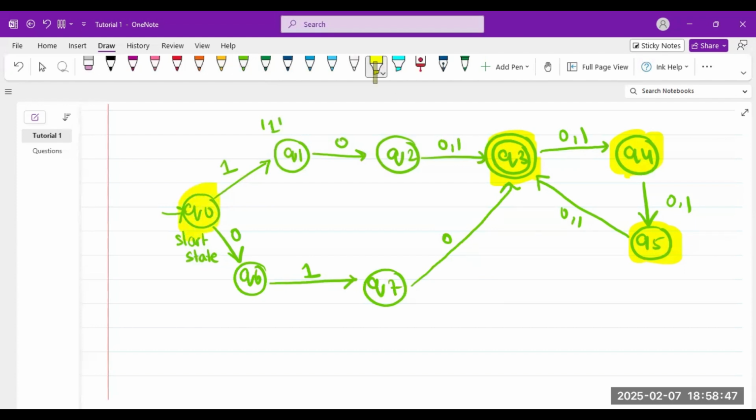Q0 is complete. I do, and Q2 is also complete. इसके बाद I don't think कुछ और complete है.